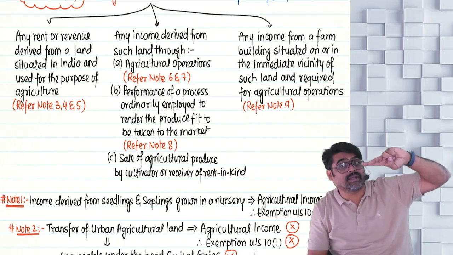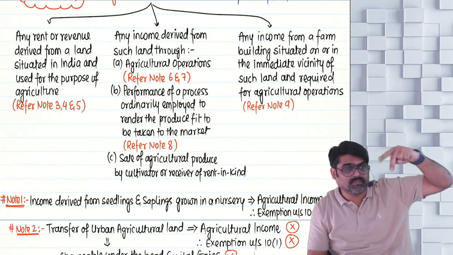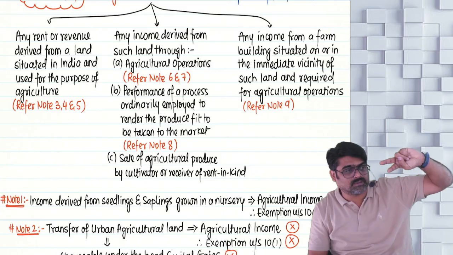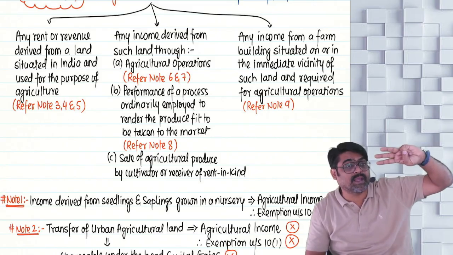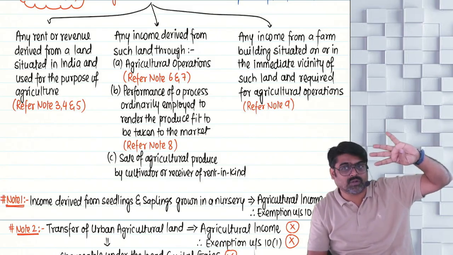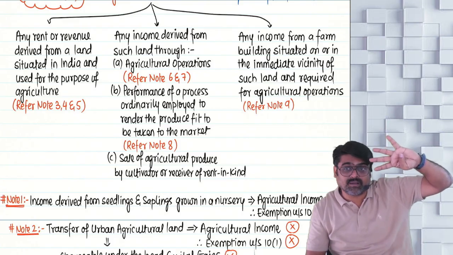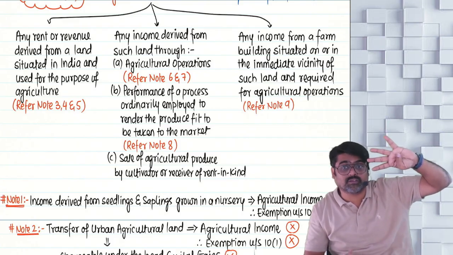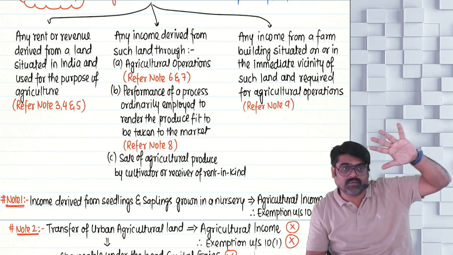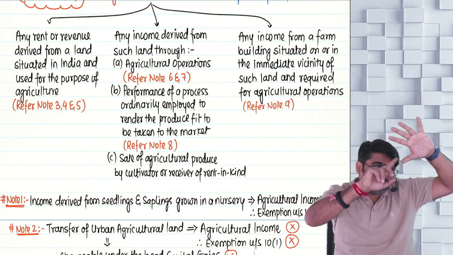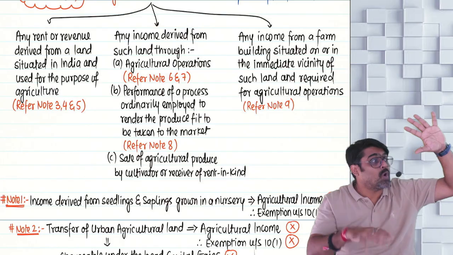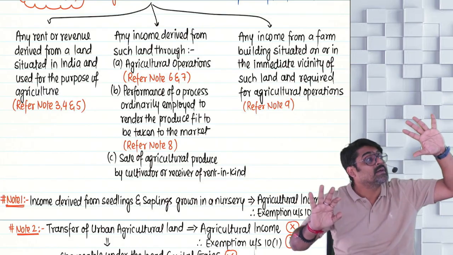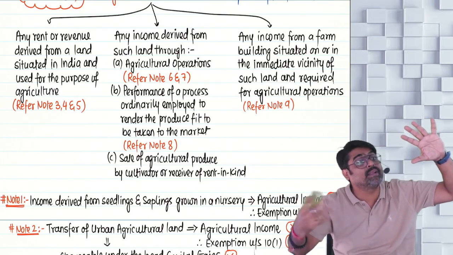Income from agricultural operations: basic operations, subsequent operation. Any income derived from any process ordinarily employed to make the produce fit to be taken to market. Number 4. Income from sale of agricultural produce by the cultivator or receiver of rent in kind. Number 5. Income from a farm building situated on such land or in the immediate vicinity, meaning nearby that land.